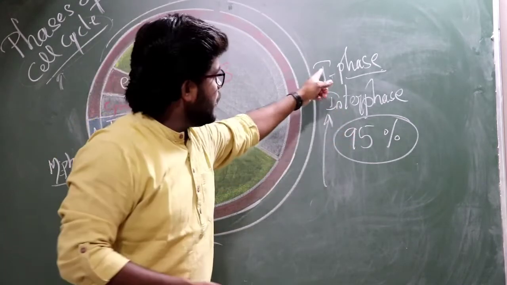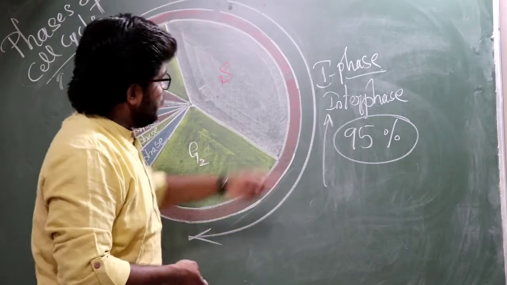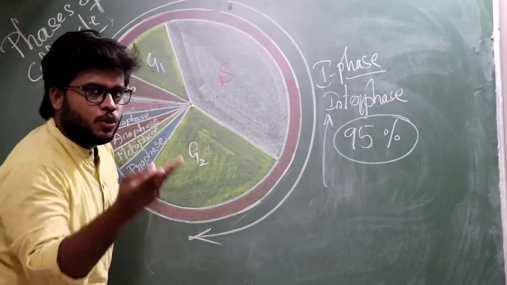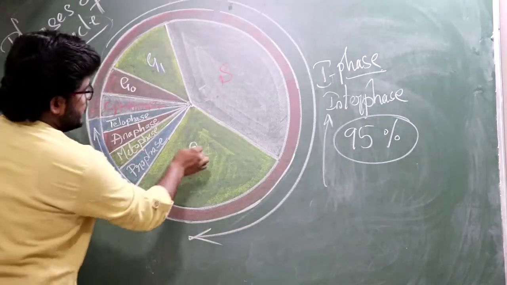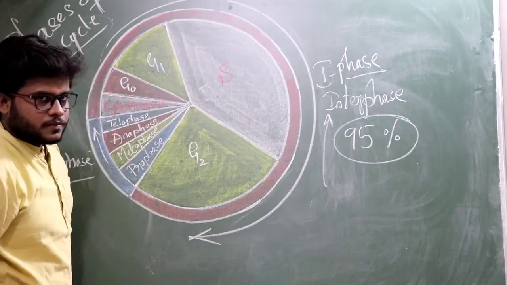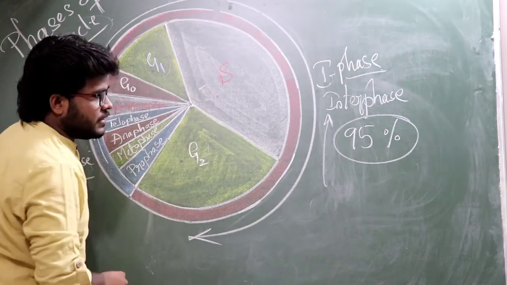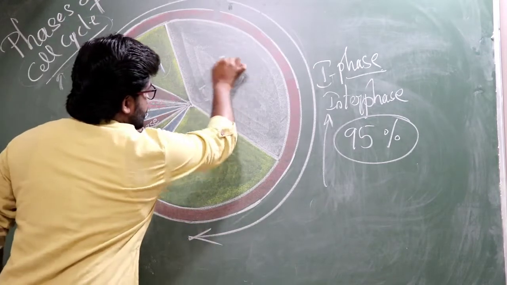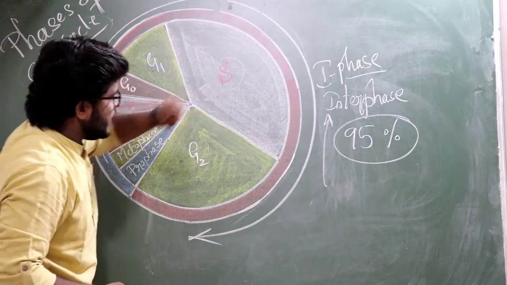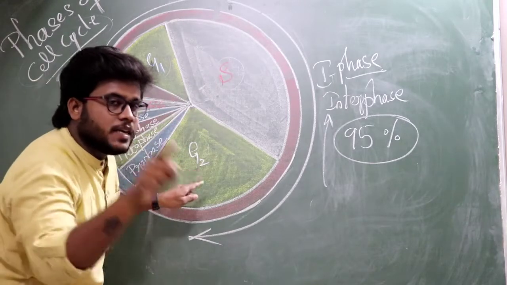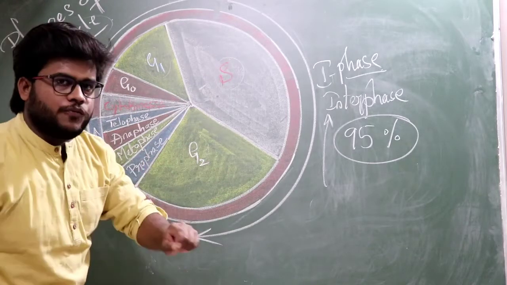This I phase is further divided into three phases: gap 1 phase, that is G1 phase, then the synthesis phase or S phase, and the last one is the G2 phase or gap 2 phase.